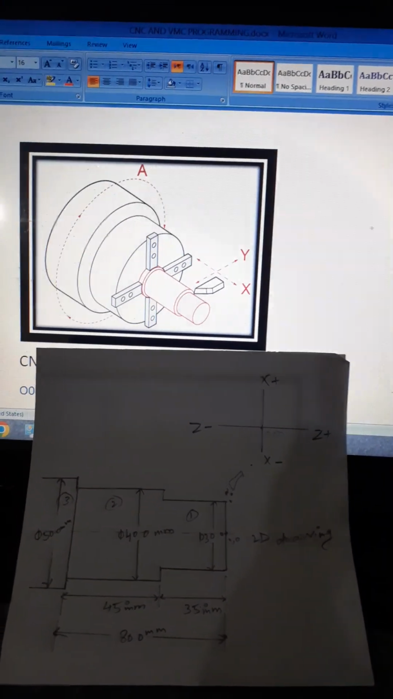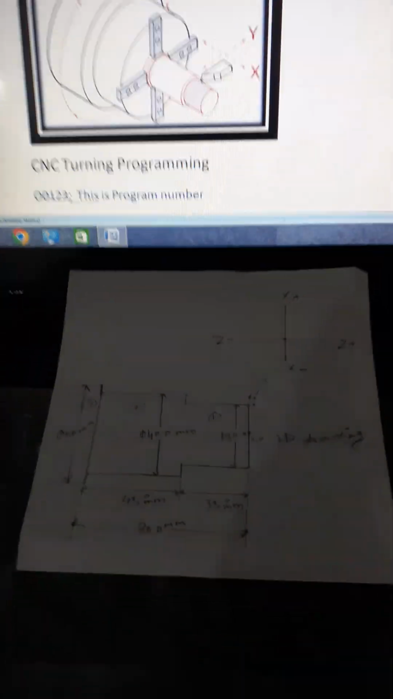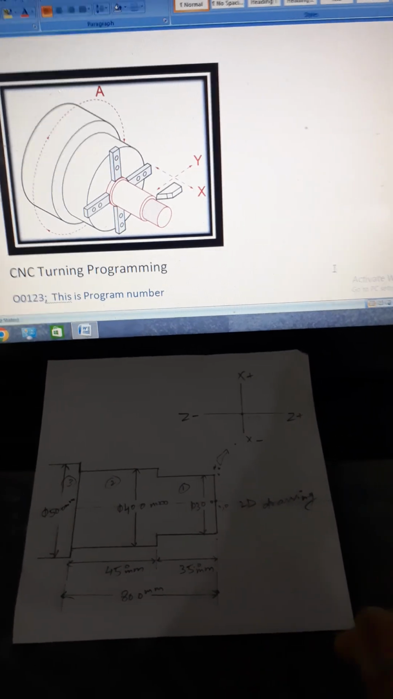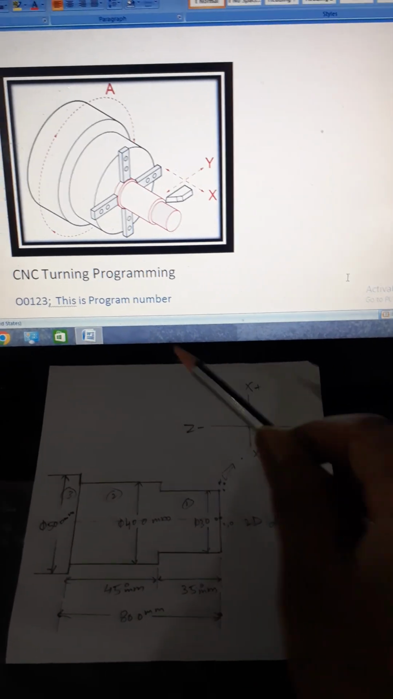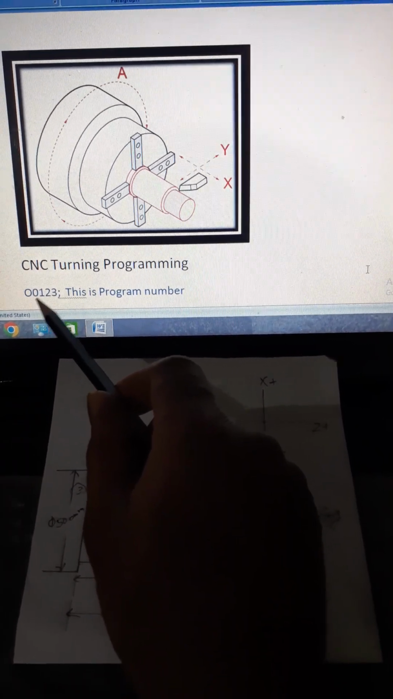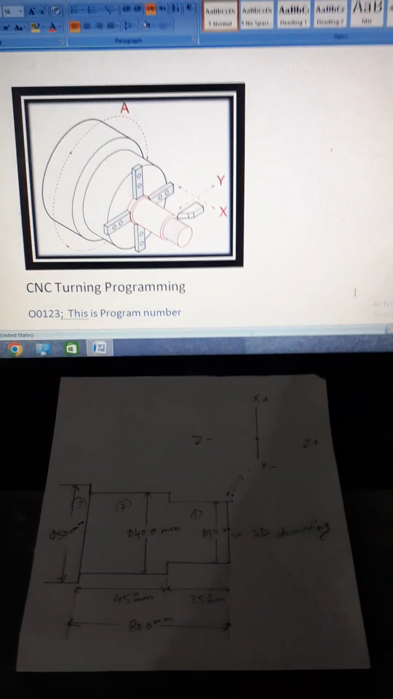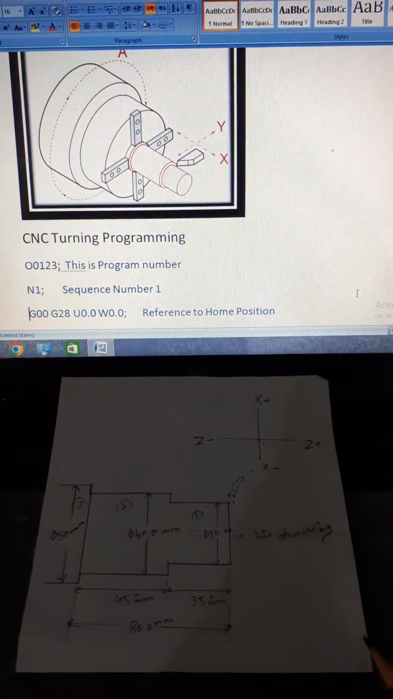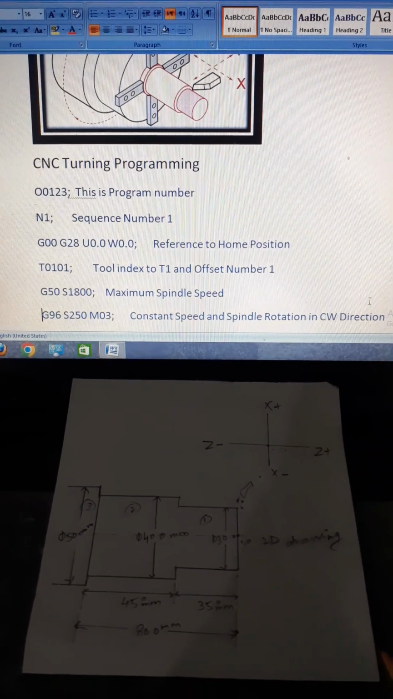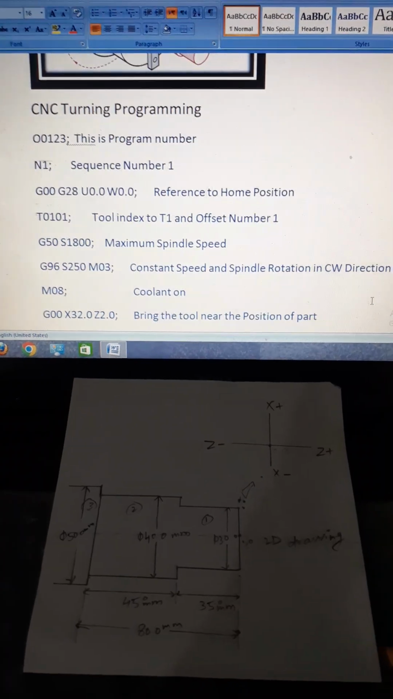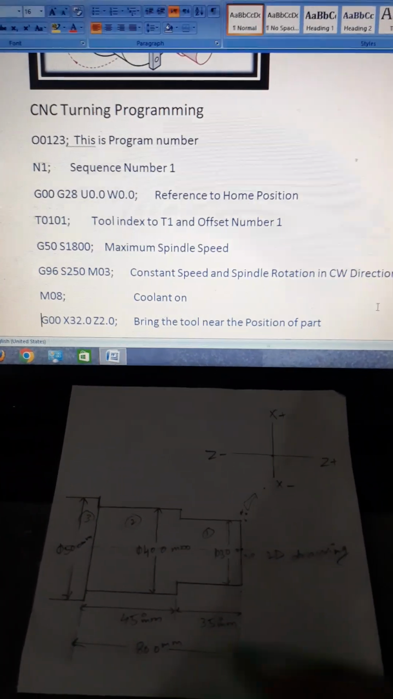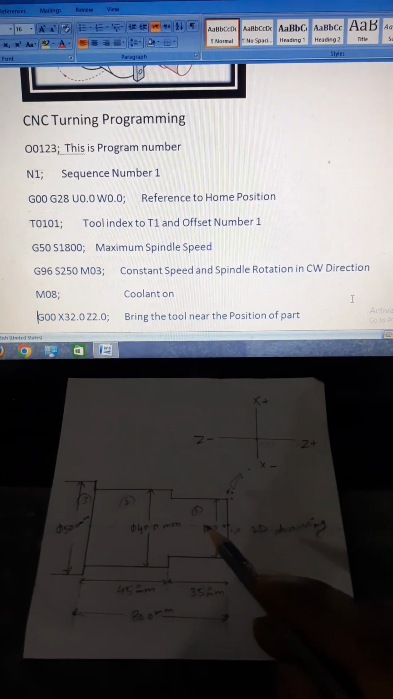Okay, now one by one step I am going to explain you. Please see the video with full attention. Okay, first I create the program number O0123. This is program number. Okay, now I am explaining you the program through 2D drawing. I think you will understand properly.